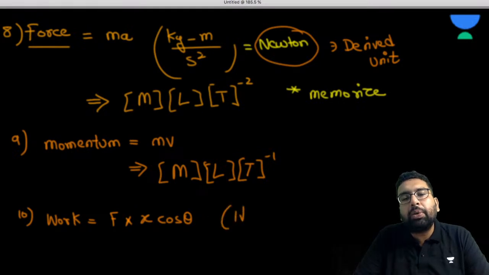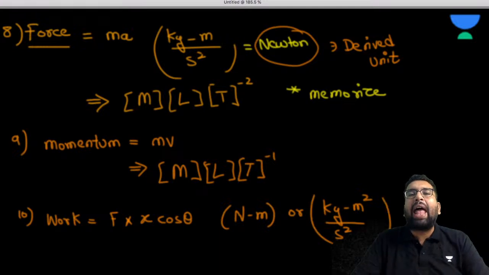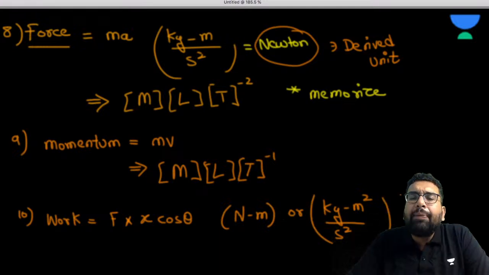Sir, force is Newton, and this is going to be meter. Force is mass into acceleration, that is kg meter per second square, and we have this meter, so we can write kg meter square per second square. What is the unit of work if I ask you? You would say that the unit of work is joule.